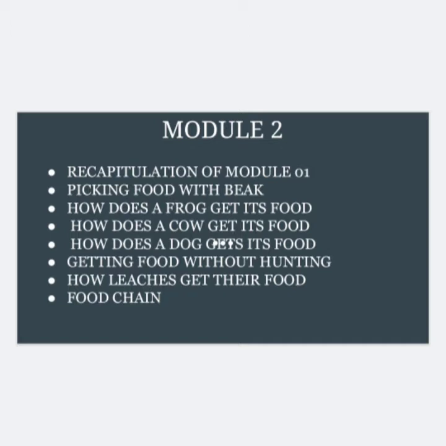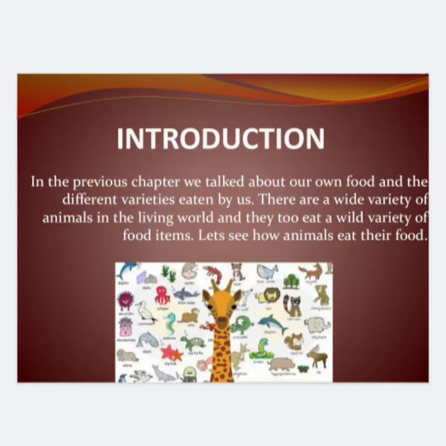How do leeches get their food? Modes of getting food and food chain. Today we will discuss module first. In module first, we will start with the introduction.